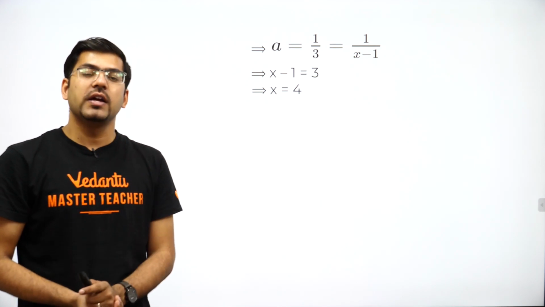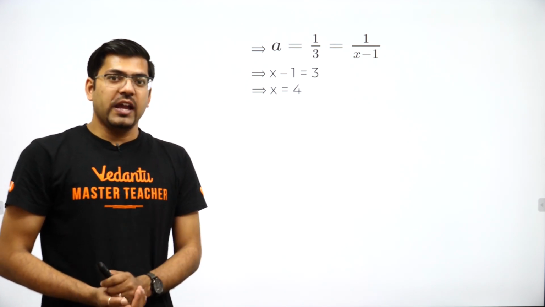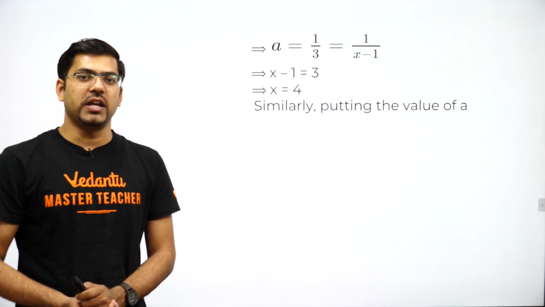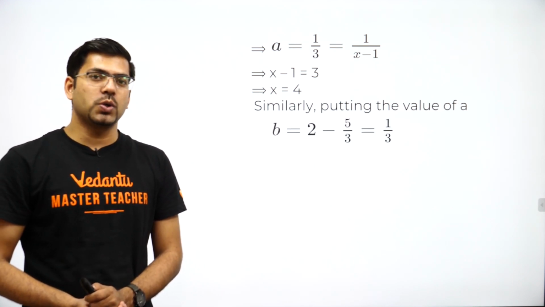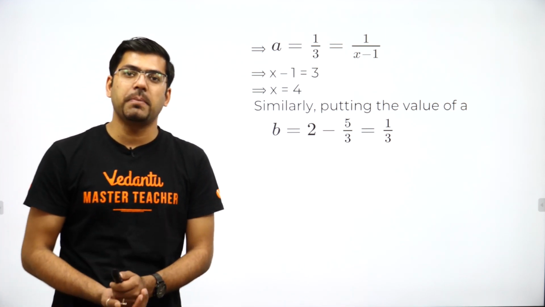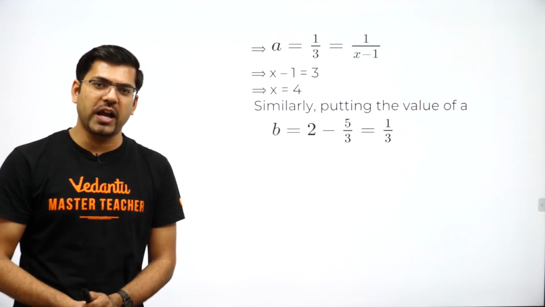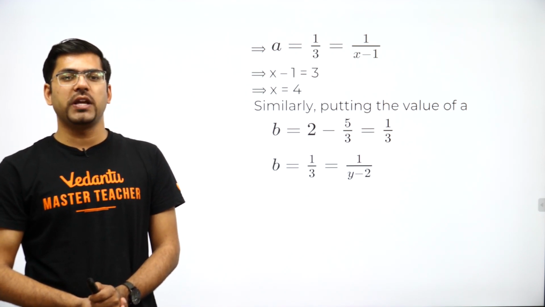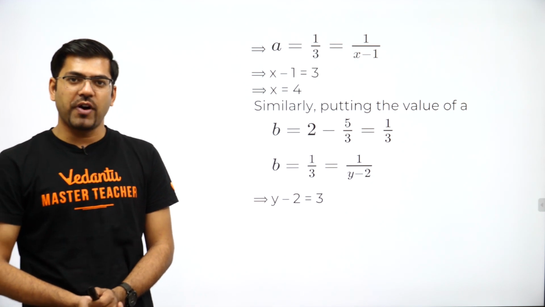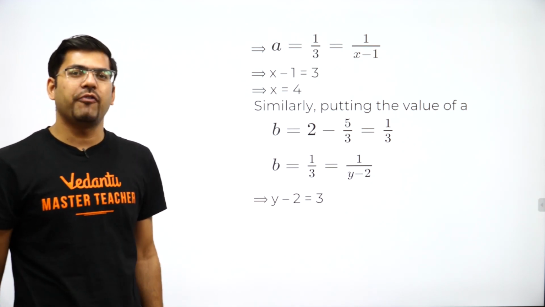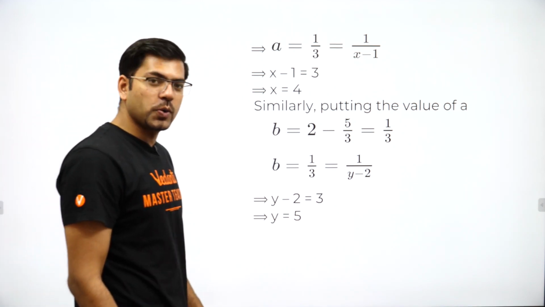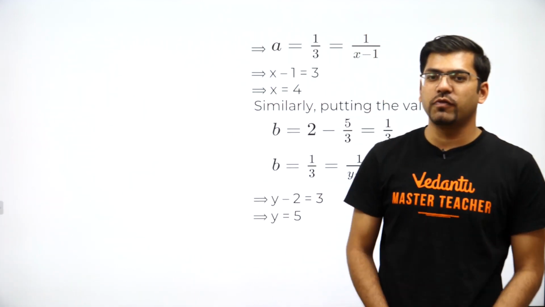Now I will put this value of a equal to 1 by 3 in the first equation, and we will get the value of b. Now b will be equal to 2 minus 5 by 3, which is nothing but 1 by 3. We have assumed b equal to 1 upon y minus 2. Doing the cross multiplication again, y minus 2 will be equal to 3, and y will be equal to 5. So I guess you all must be able to understand how this question would be solved.